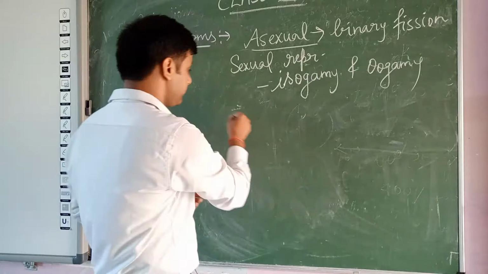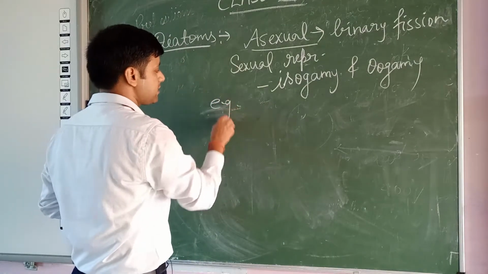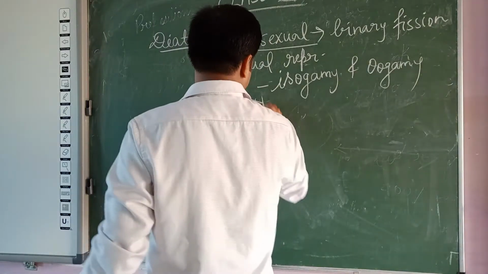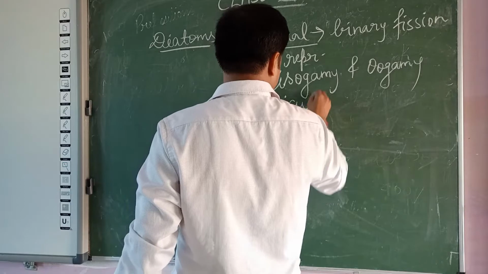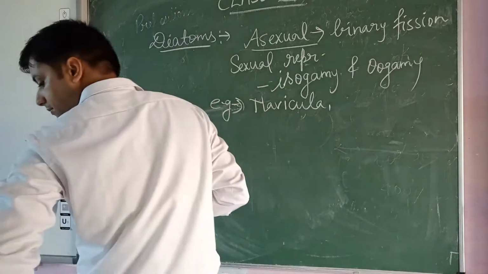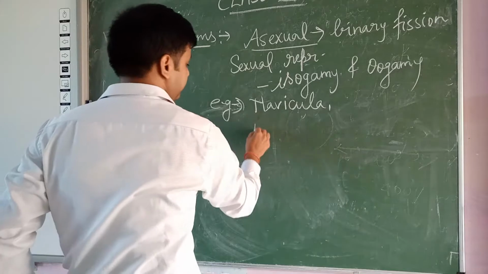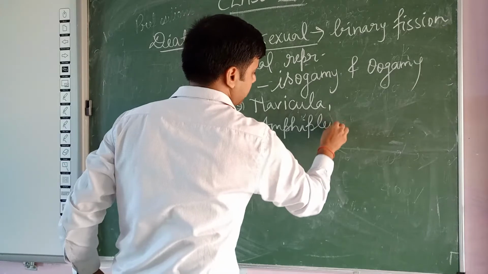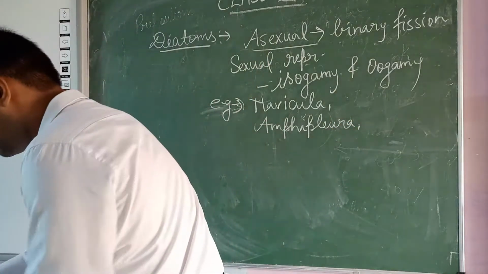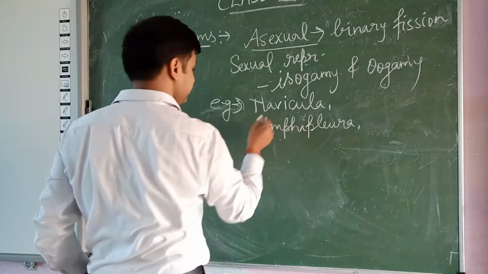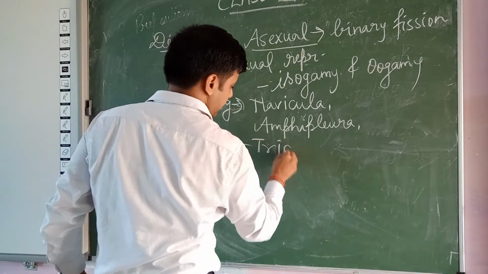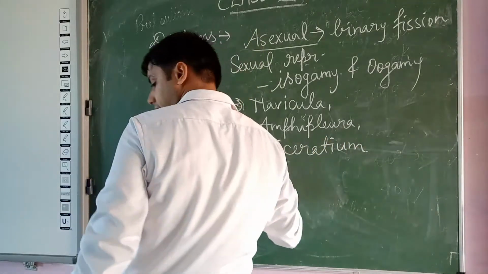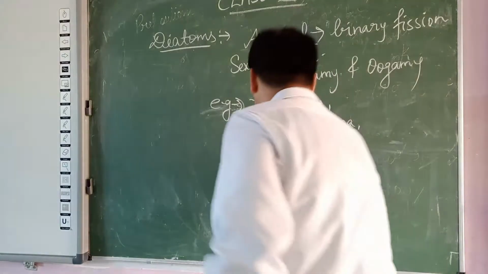So the examples, please note down, write down in your copy: navicula, amphipleura, triceratium, and cymbala.